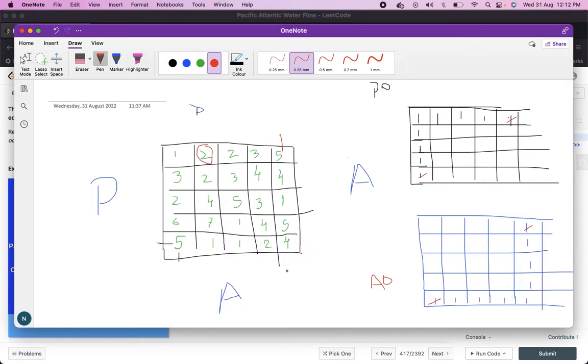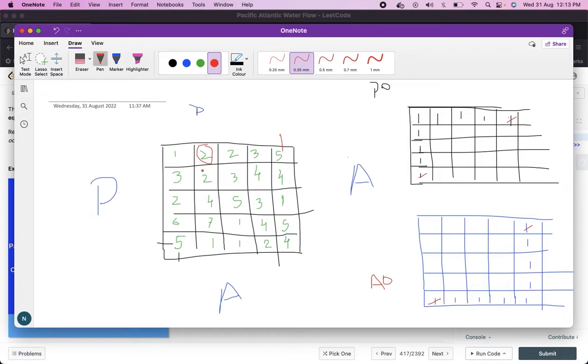Let's see from the Atlantic Ocean perspective. If we are able to find all the cells from where these edges can receive water, right? These edges can receive water from any of these islands, right? And these edges also got water, and these edges also got water to the Pacific Ocean. Then we can say that this is one of the cells which can give water to both the Pacific Ocean and the Atlantic Ocean. Let me try to explain this.